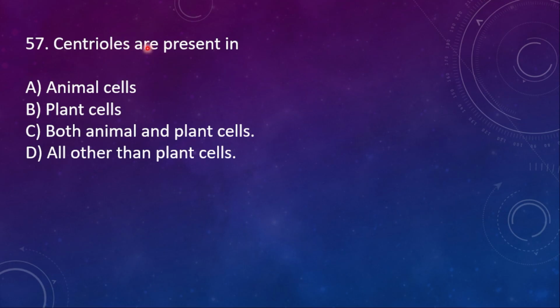57. Centrioles are present in A, animal cell, B, plant cells, C, both animal and plant cell, D, all other than plant cell. Here the answer is animal cell. Centrioles or the centrosomes are a unique character which is only related with the animal cell. Animal cell has the centrosome whereas plant cell doesn't have.